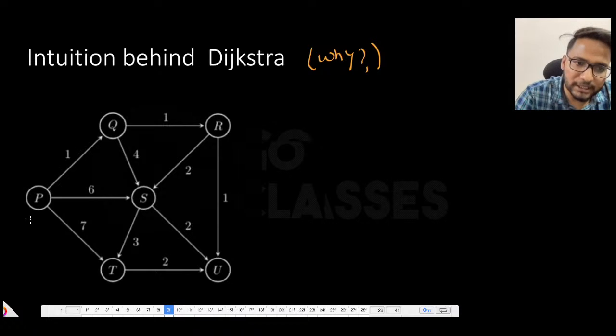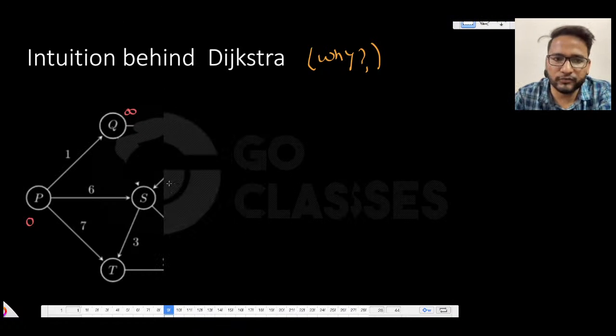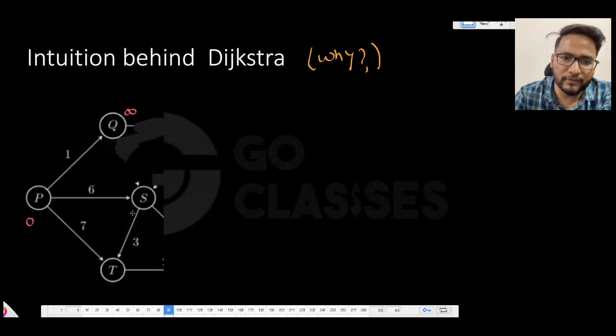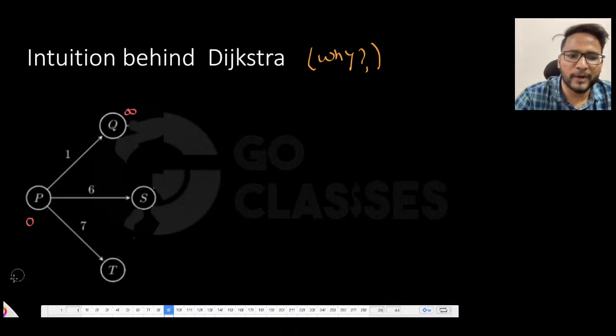So what we are doing basically, initially it is 0 and everything else was infinity, right? Do you remember this? Let me, just for the sake of drawing it, remove all the vertices which are not neighbors of this. Just for 1 minute I'm doing it. I will connect all the vertices back, but just for 1 minute I'm drawing the graph partially. I will draw the complete graph in just a minute. Don't worry. For now, let's just have this partial graph.